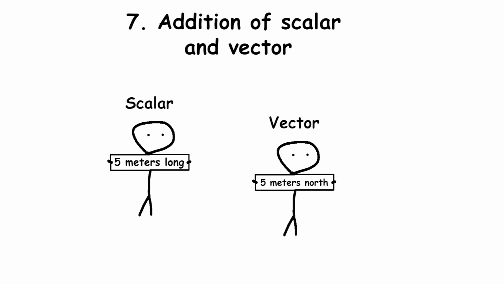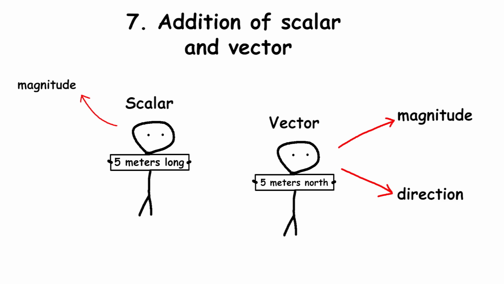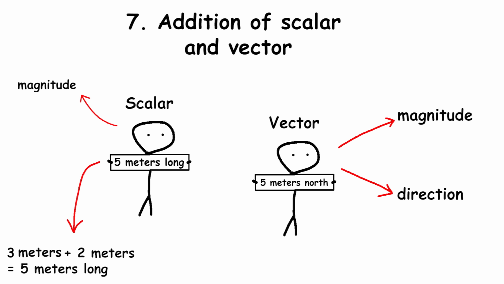Scalars are the quantities which only have magnitude, but vectors have both magnitude and direction or dimension. Scalars are added by simple arithmetic operations, but addition of vectors requires geometric transformation, so they can't be added.